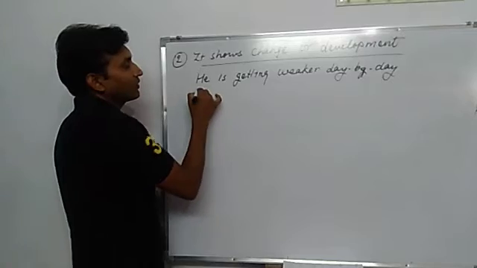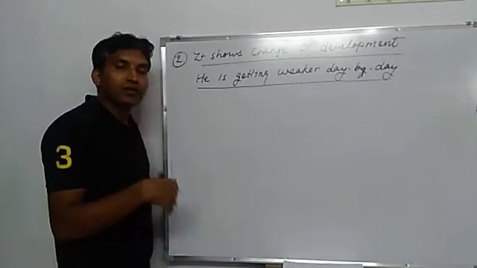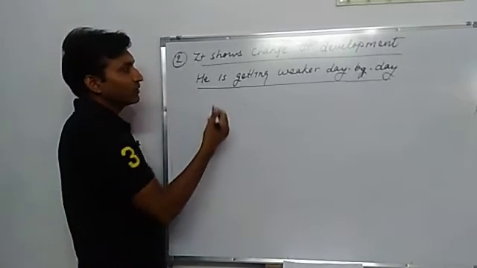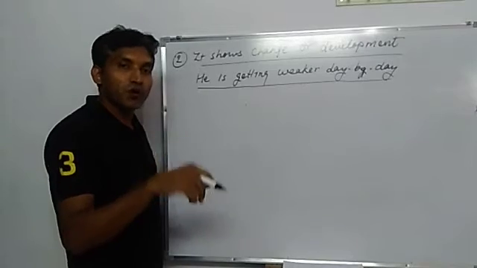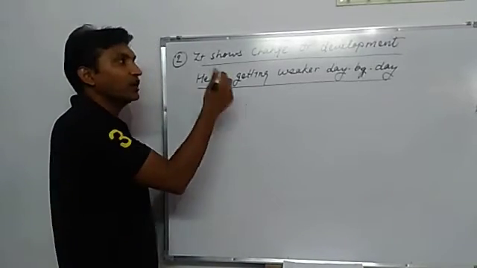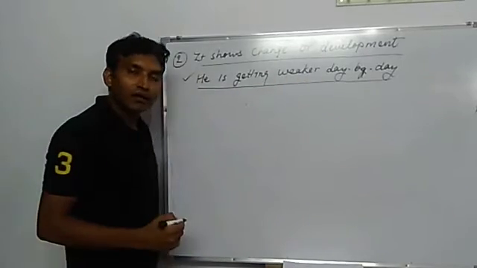This statement is about a person who is getting weaker. To show the change in his body, his physical change, we use present continuous tense in this way. He is getting weaker day by day.